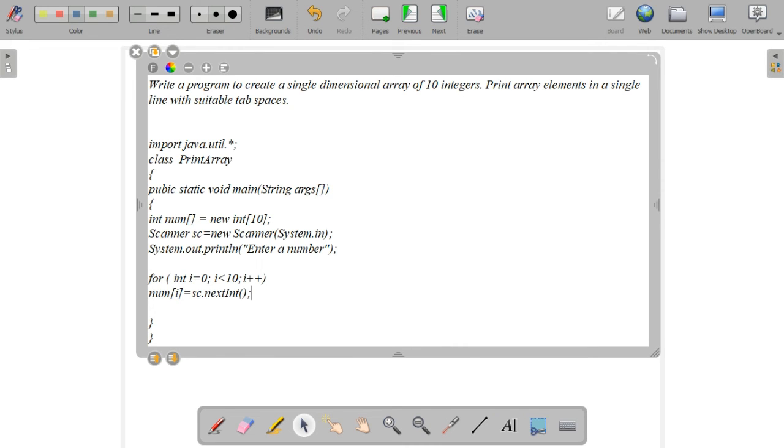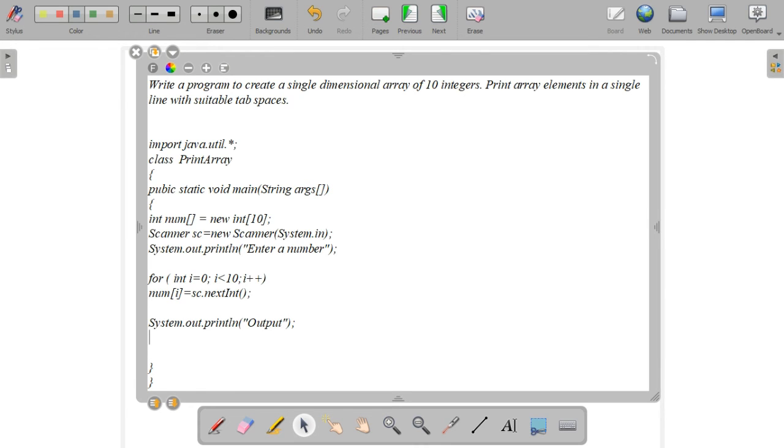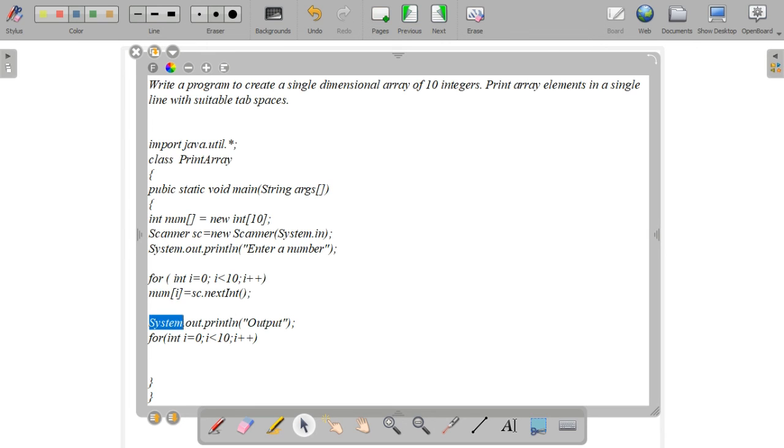The next step is we need to print the values. How will you print? Again, I am just giving another message, the output or display. Output is enough. Okay, output message. Then again a for loop for printing the array values. You know, I equal to 0, I less than 10, same concept, I plus plus. For printing we will use System.out.println instead of the reading statement. Control C, Control V, println of num of I.